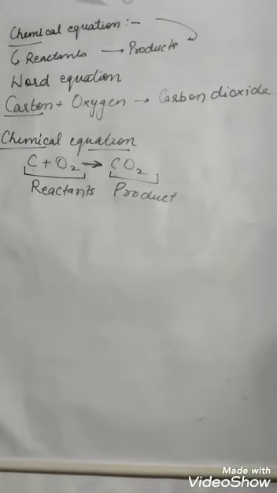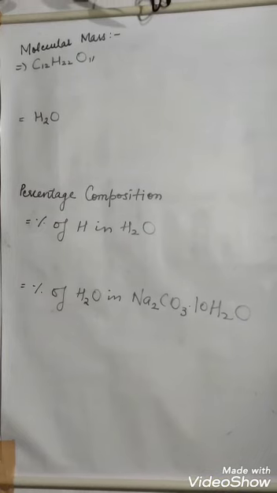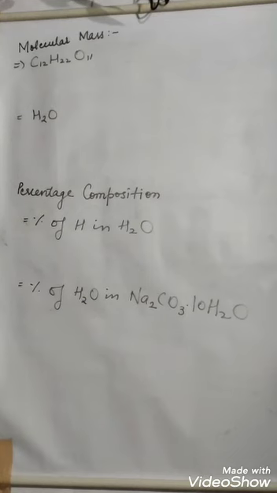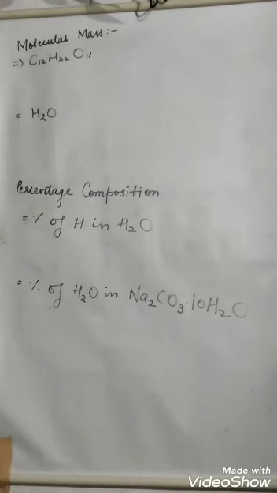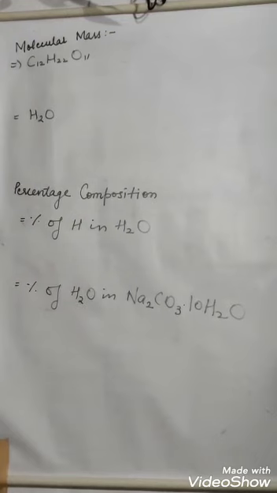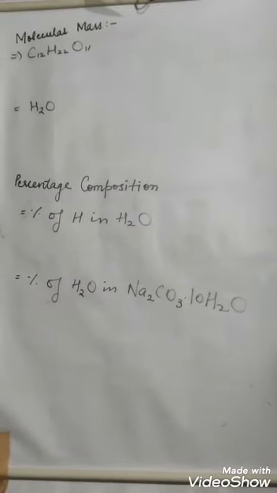As simple as that. Now, this is the last topic, numericals. What are they? We have to find out molecular masses and percentage composition. Suppose we are given a compound formula, C12H22O11. What is this? Sugar, I hope. So how can we find out the molecular mass of this sugar?